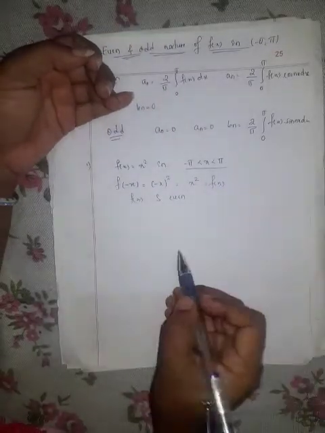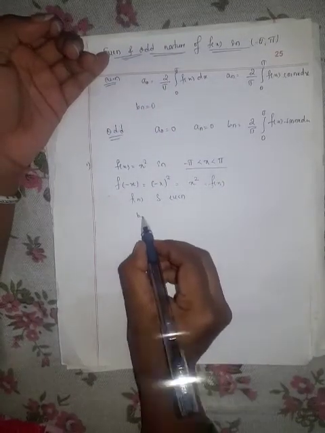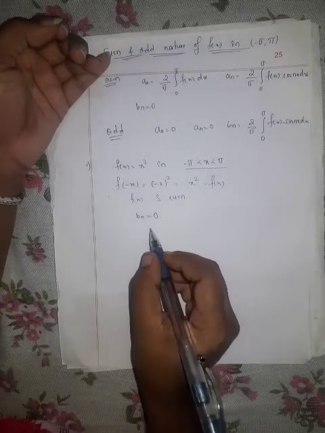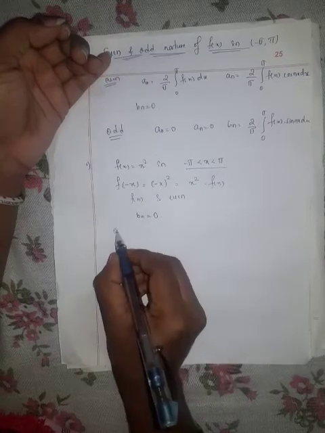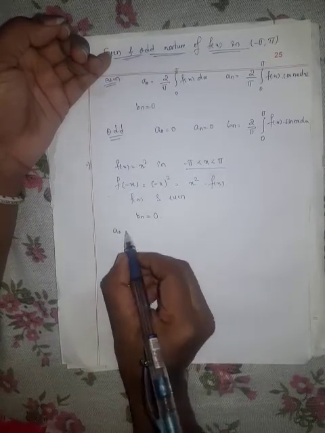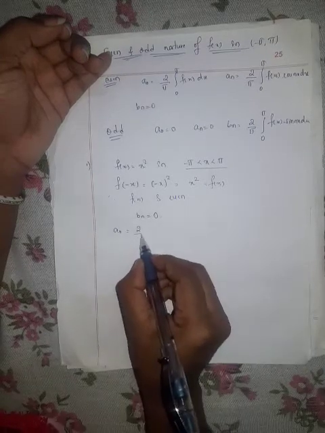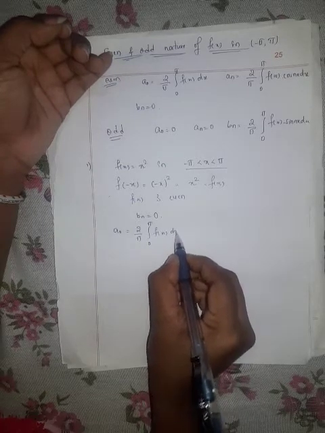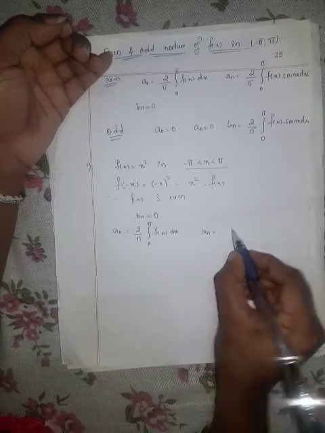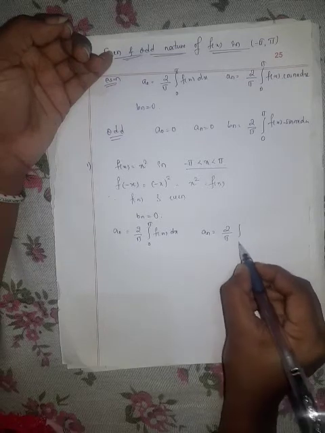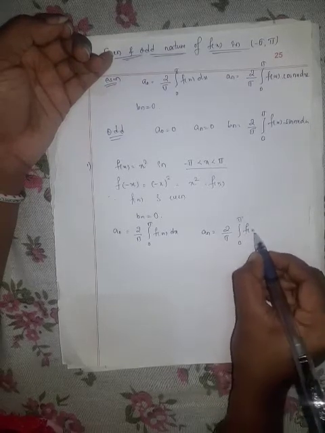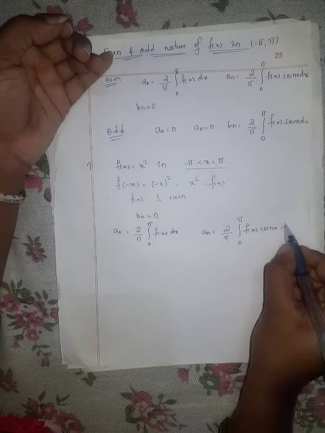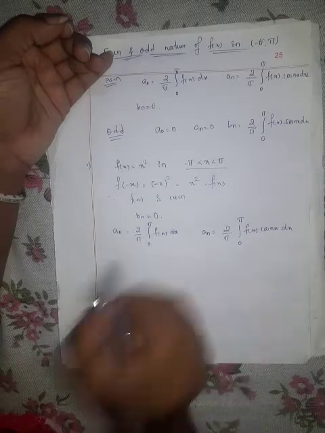So as we know, if the given function is an even function, our bn is 0. We have to find a naught and an. So a naught is 2 divided by pi integration from 0 to pi f of x dx, and an is 2 divided by pi integration from 0 to pi f of x cos nx dx, and bn is 0.